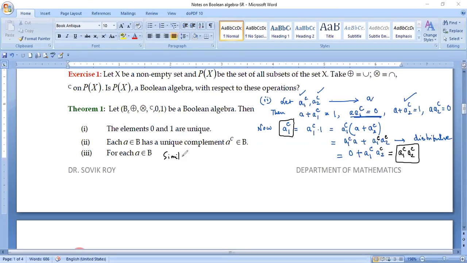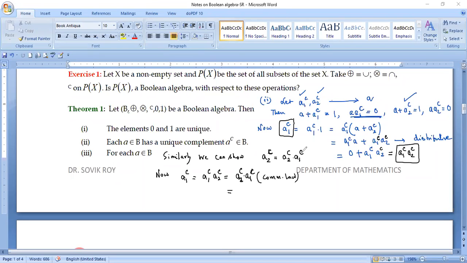Similarly, we can show that A2 complement will be the same as A2 complement into A1 complement. You try to do it by yourself, you will find this is also happening. Now, this A1 complement, written as A1 complement into A2 complement, by the commutative law is equal to A2 complement into A1 complement.